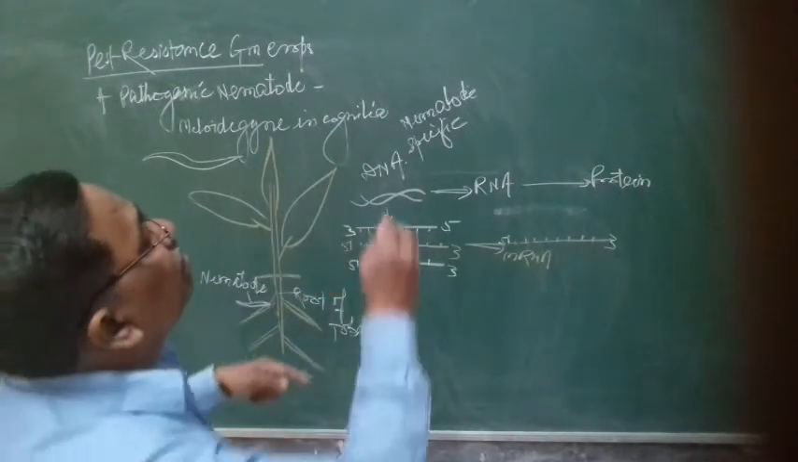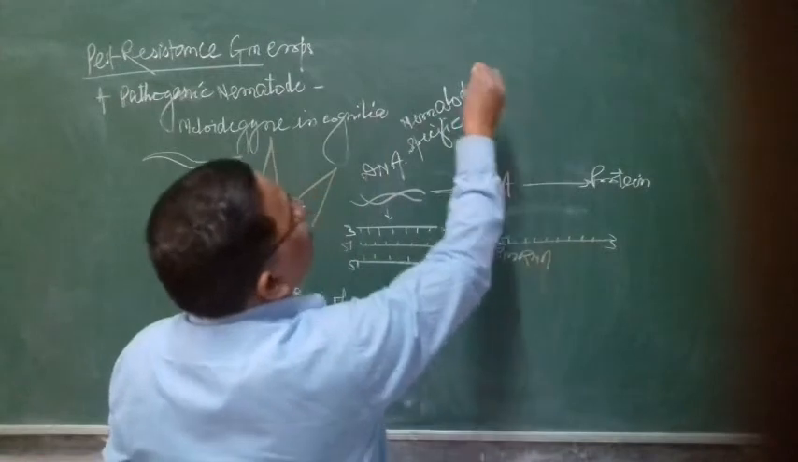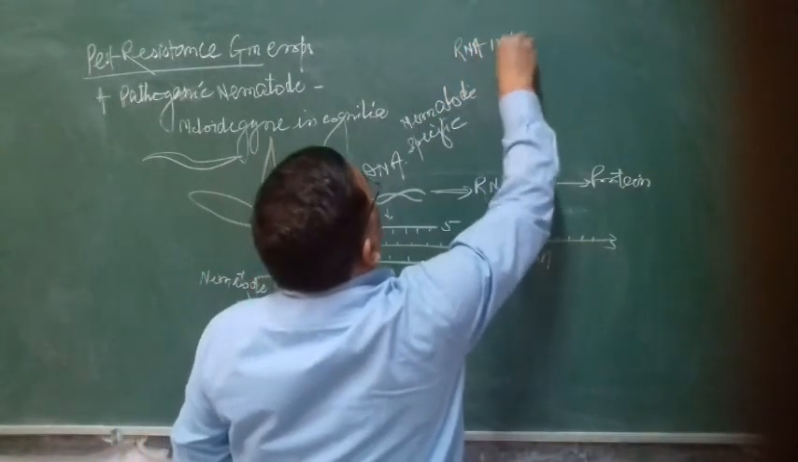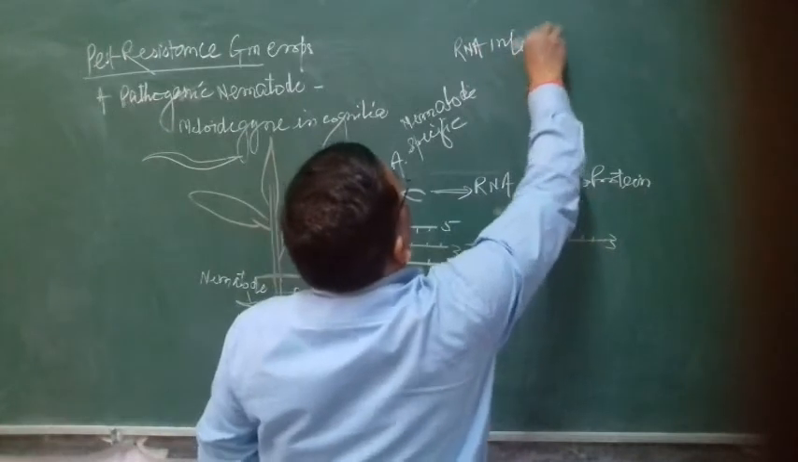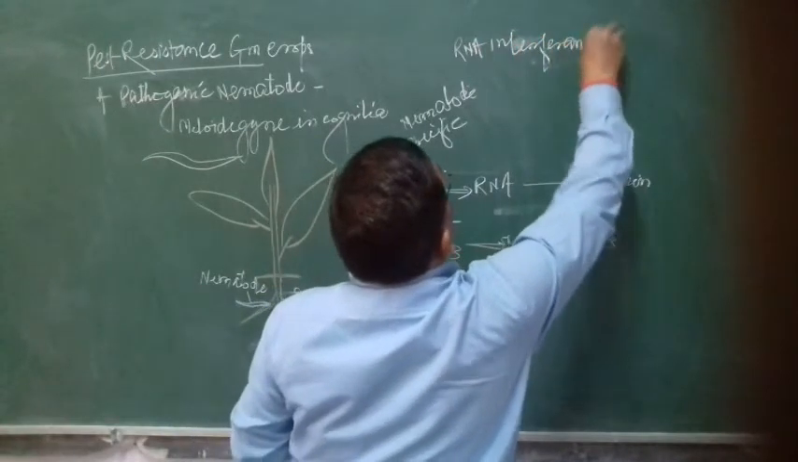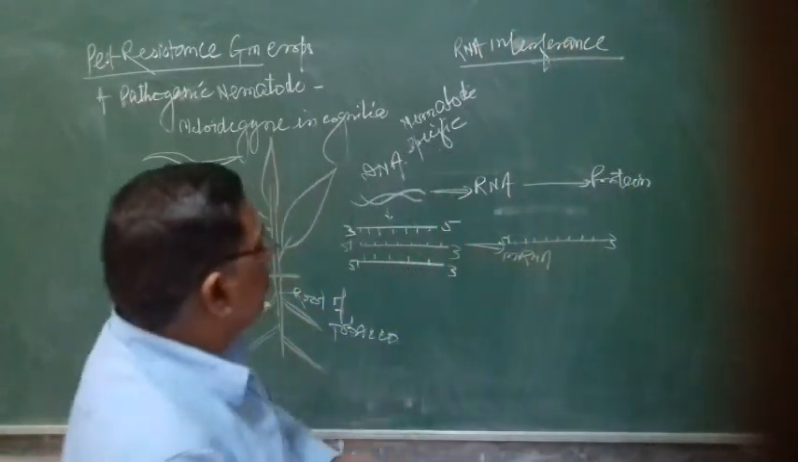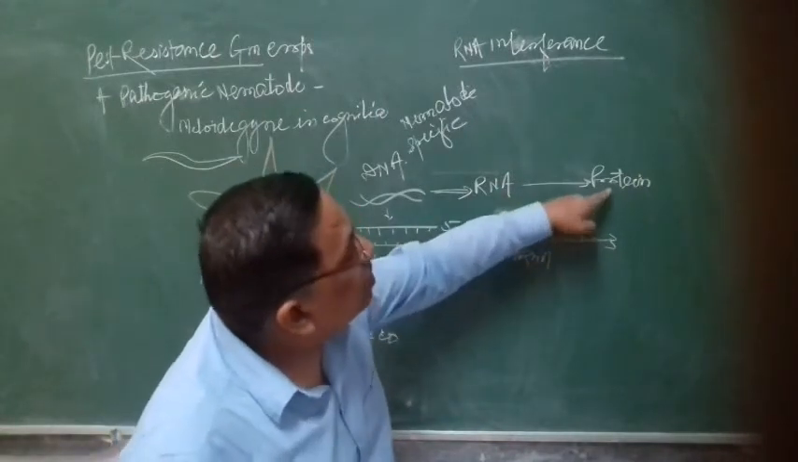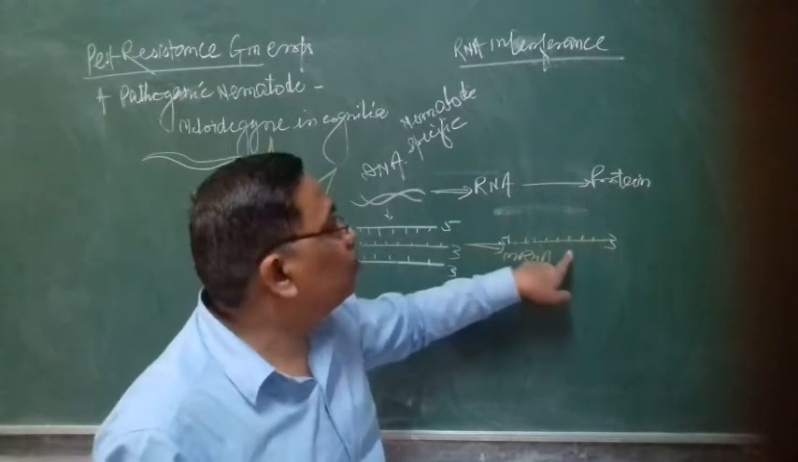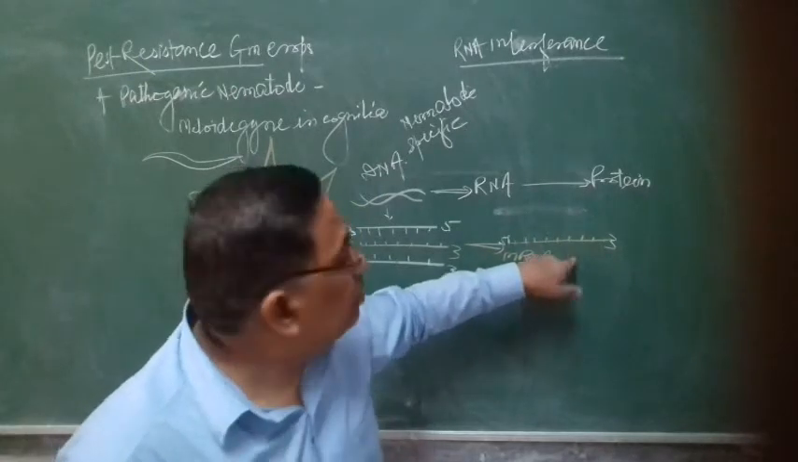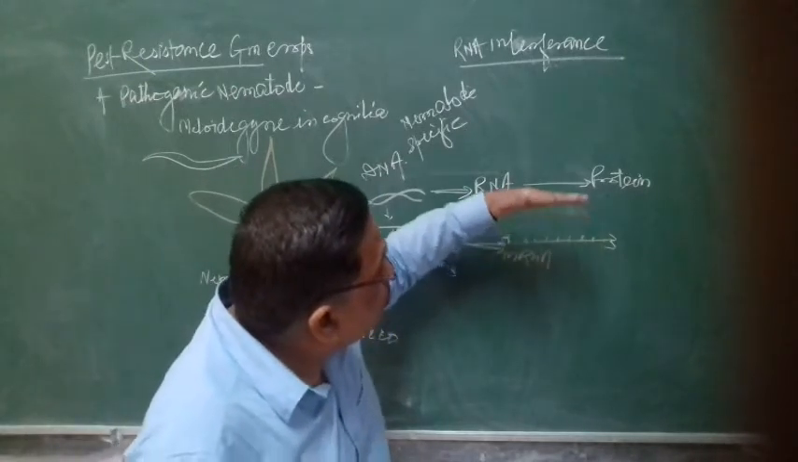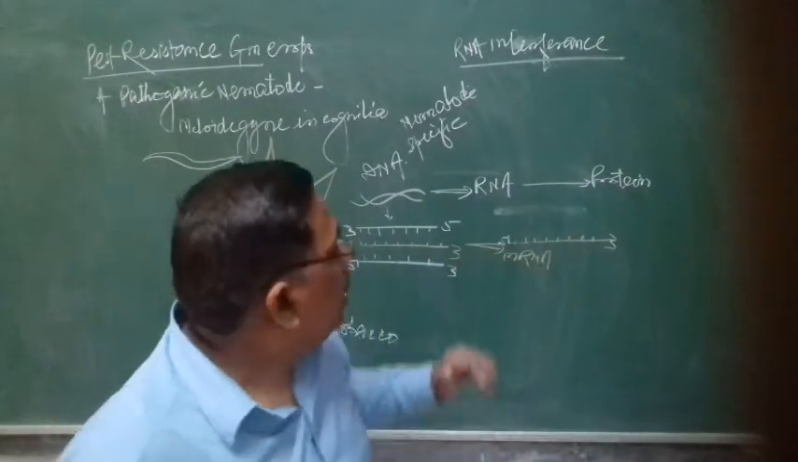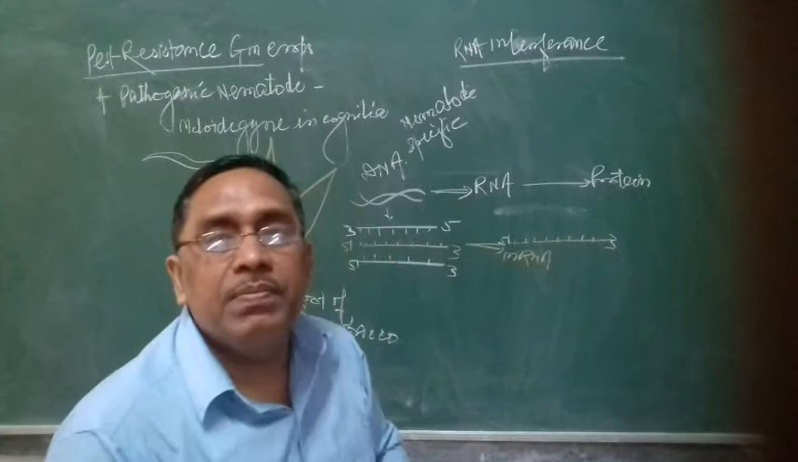The strategy is RNA interference. RNA interference means somehow stopping the translation of protein from the codons of the mRNA. That means the mRNA has to be checked, so that there is no synthesis of protein. How will this mRNA be checked?